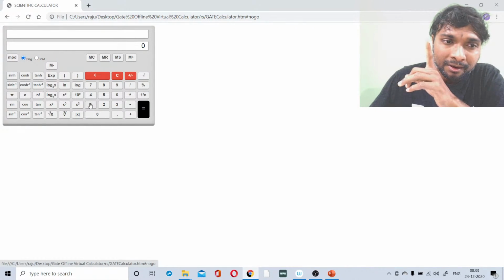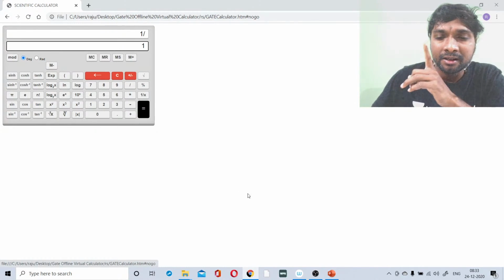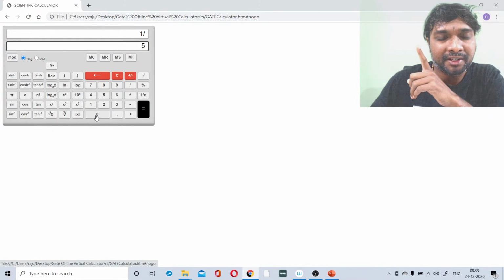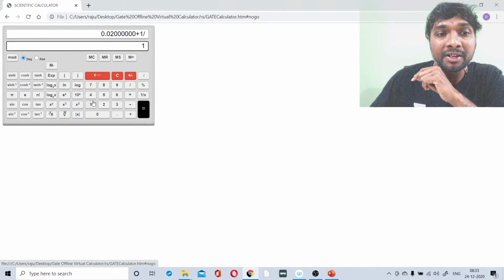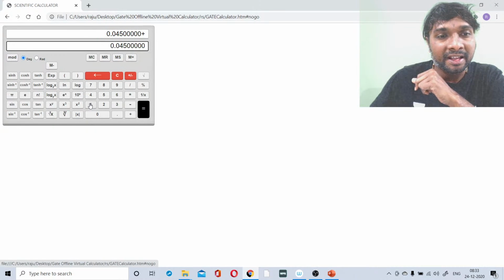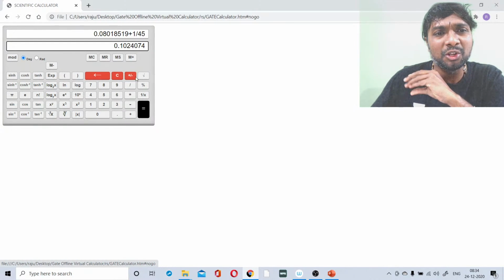Again I am doing it. 1 divided by 50, equality symbol, plus 1 divided by 40, equality symbol, plus 1 divided by 60, equality symbol, plus 1 divided by 54, equality symbol, plus 1 divided by 45, equality symbol. You are getting this value, right?